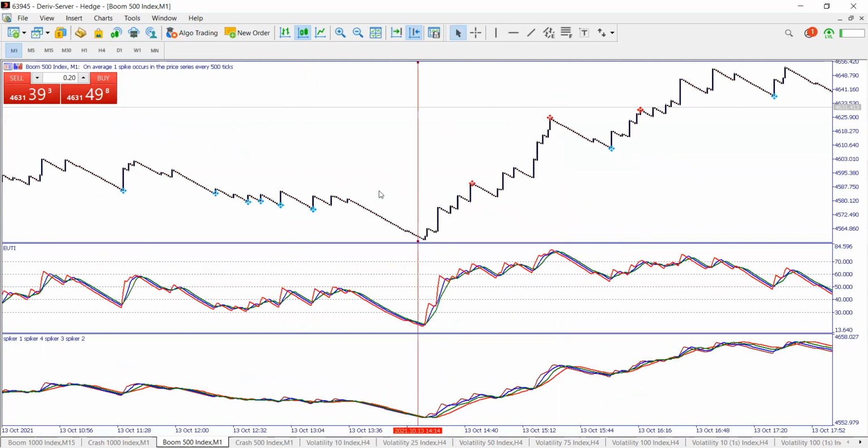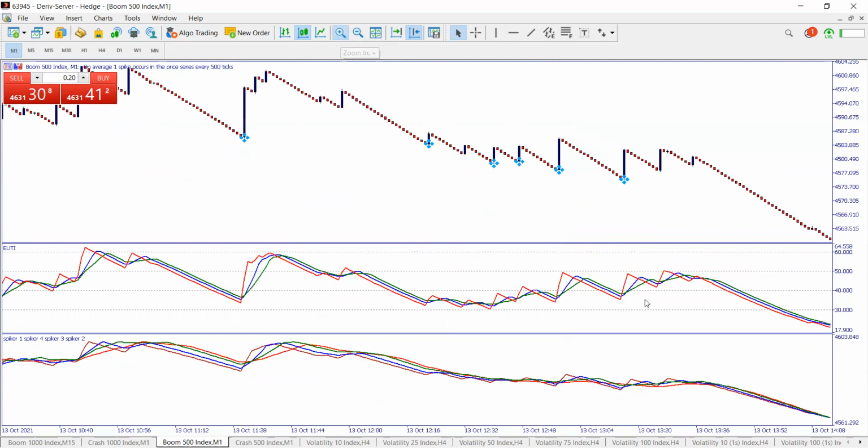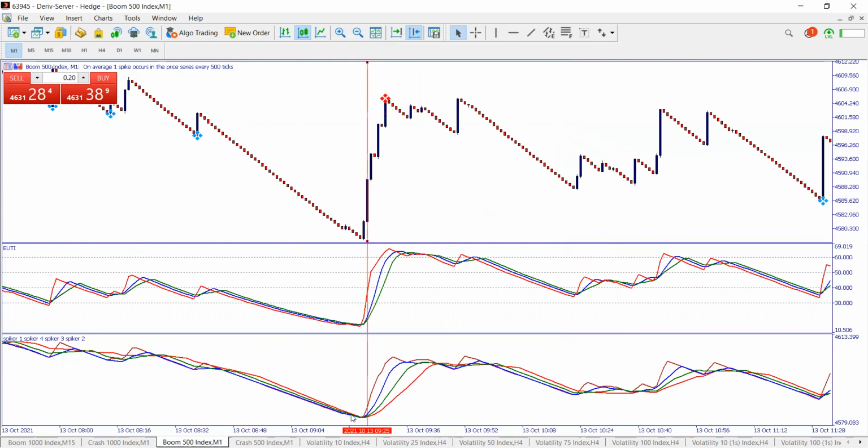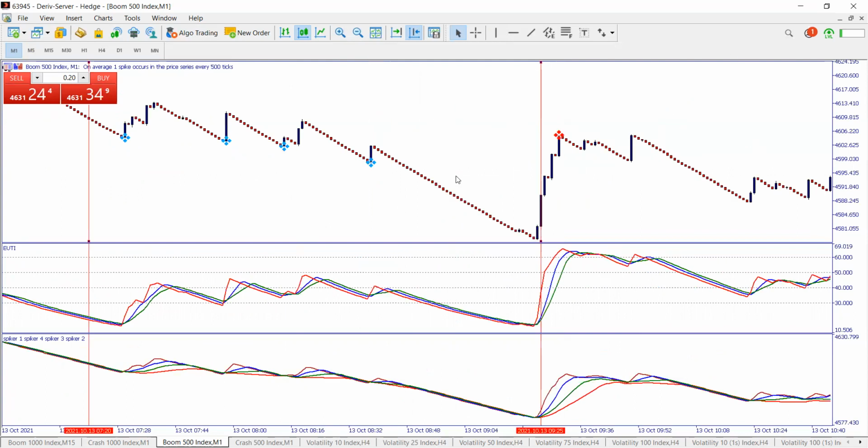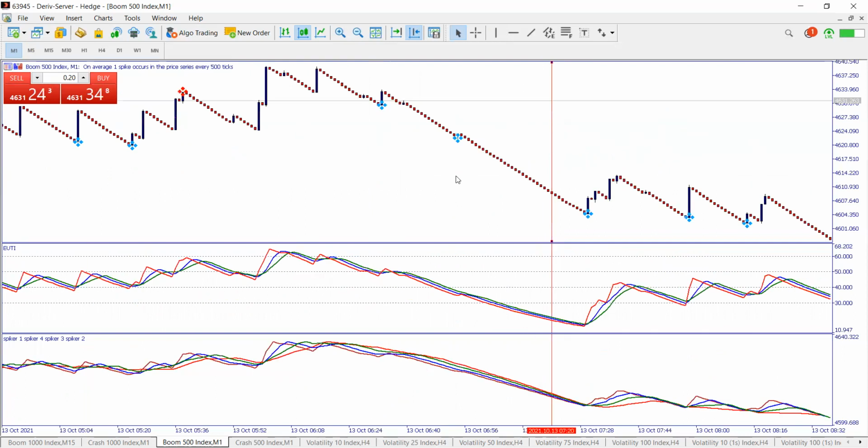Remember what I told you? You just take your trade and you take the money. It is actually that simple.